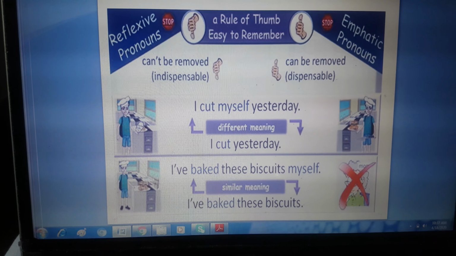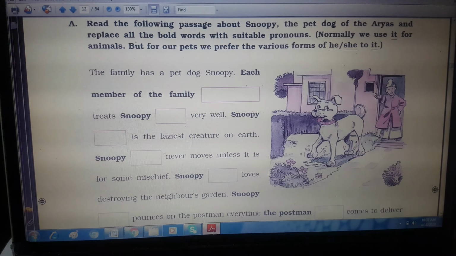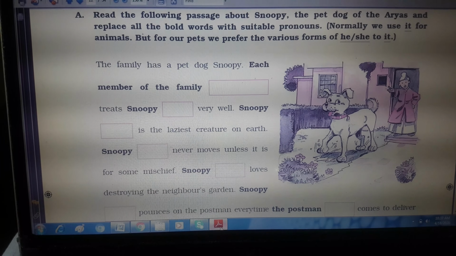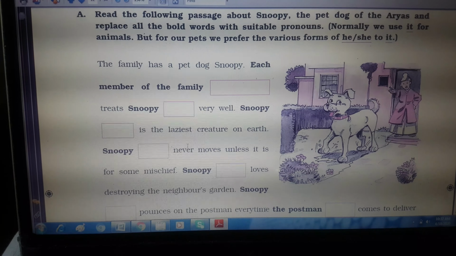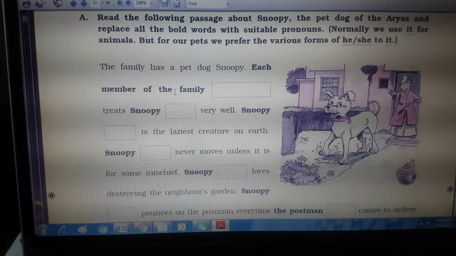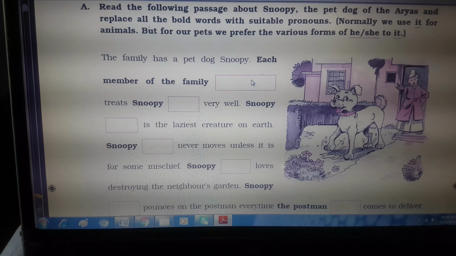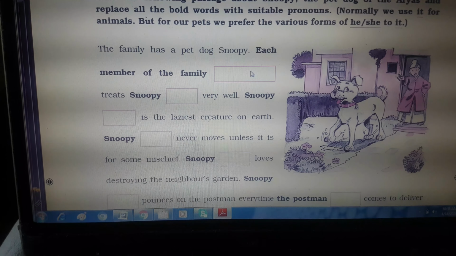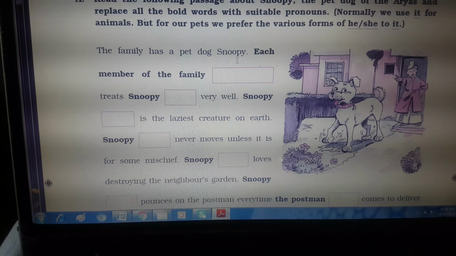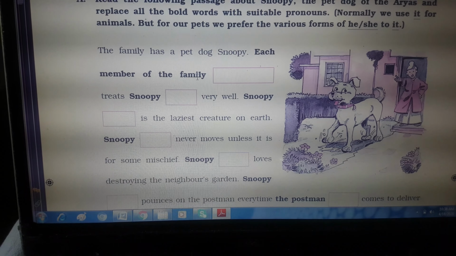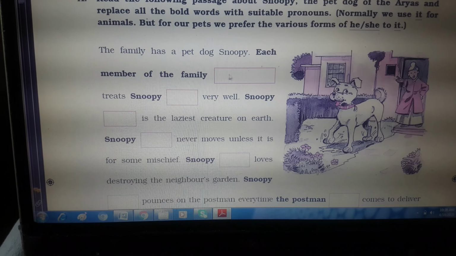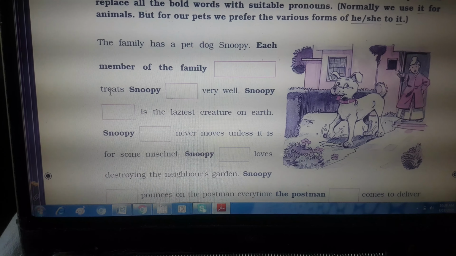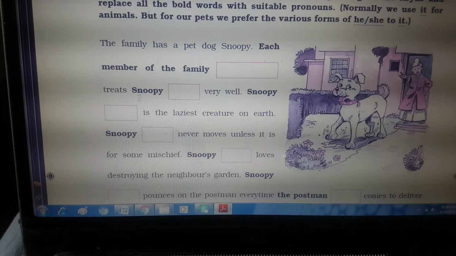The next exercise which we are going to do is of pronouns only. Here in this worksheet you will see that some words are highlighted and there are some blank spaces which you have to fill with the help of pronouns. Let us just see one example. The family has a pet dog, Snoopy. Each member of the family. Now for each member of the family, the pronoun will be they. Very good. They treat, each member of the family treats Snoopy very well.